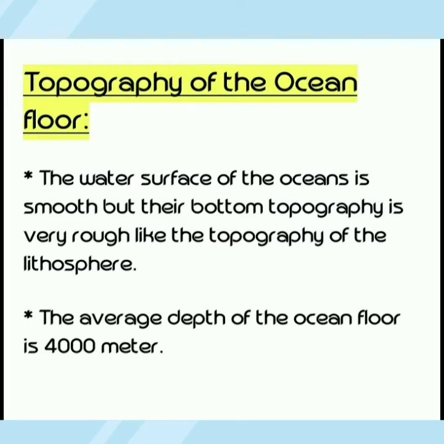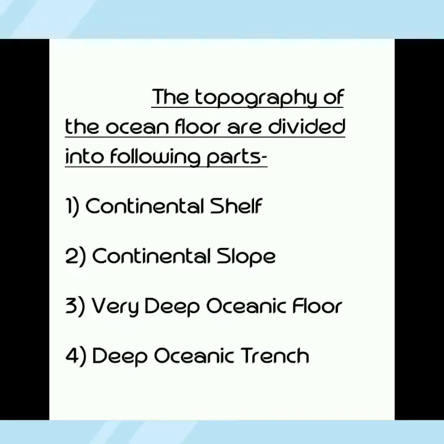The average depth of the ocean floor is 4,000 meters. The topography of the ocean floor is divided into the following parts.